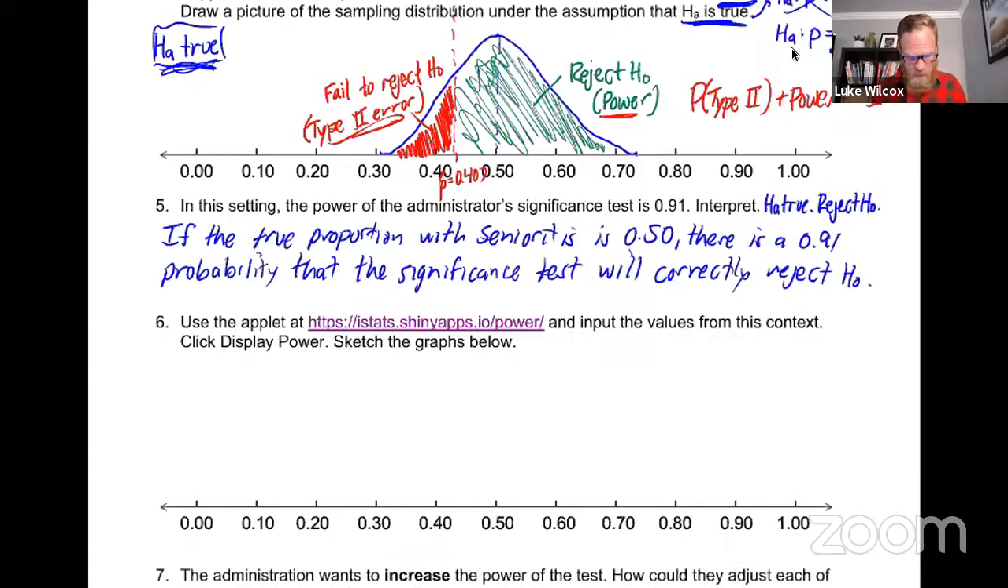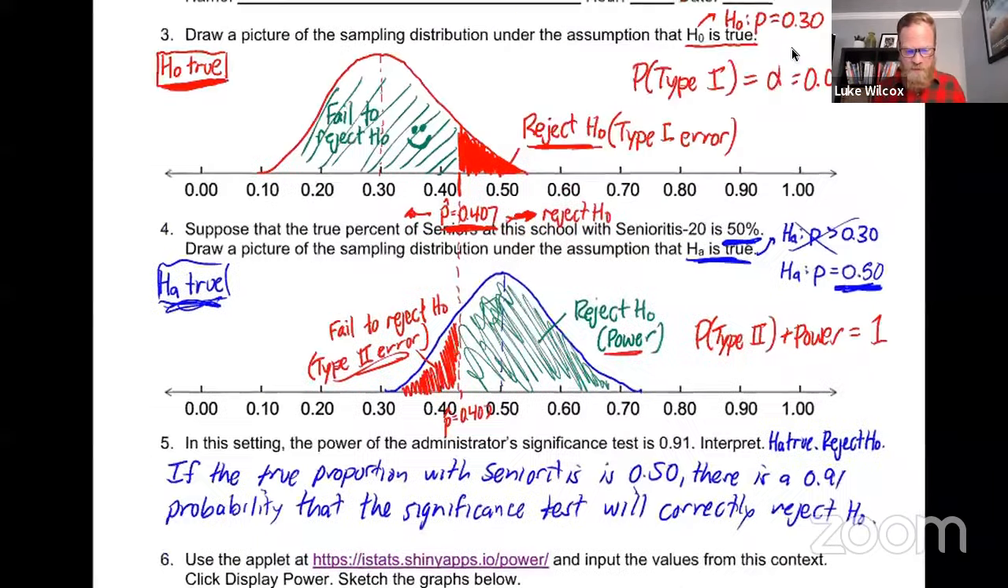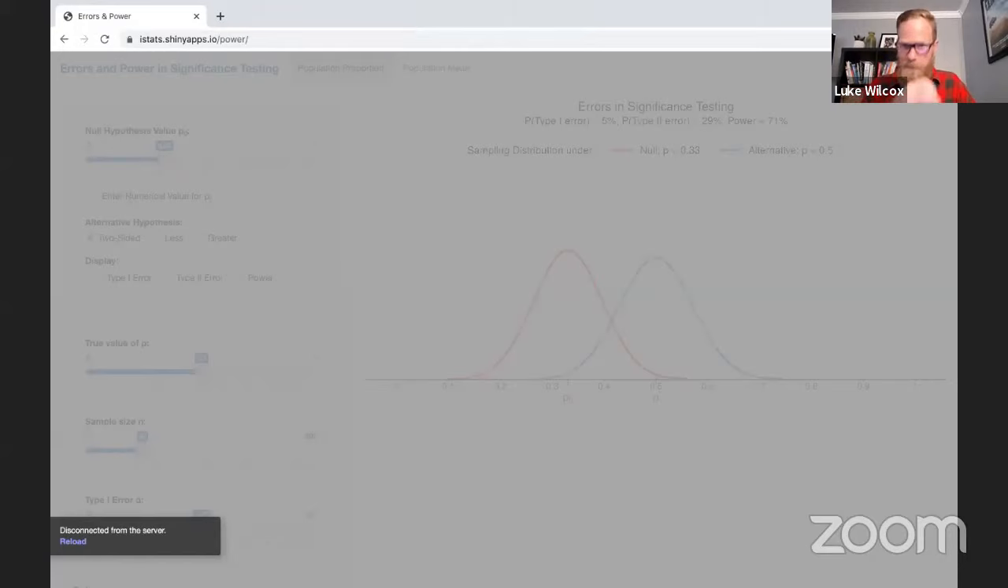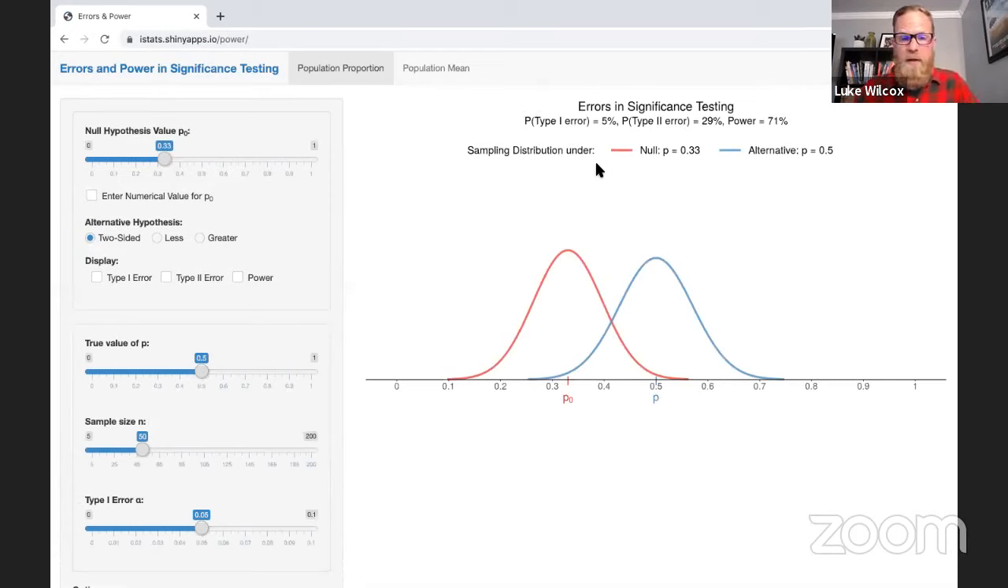Now, I'd like to show you an applet here, which is going to combine these two pictures where the null is true and the alternative is true. We're now going to combine those into the same picture here using this applet. There is a link on the activity here, or you could just certainly follow along with what I have on my computer. This applet is going to allow us to see the power represented in a picture format here, okay?